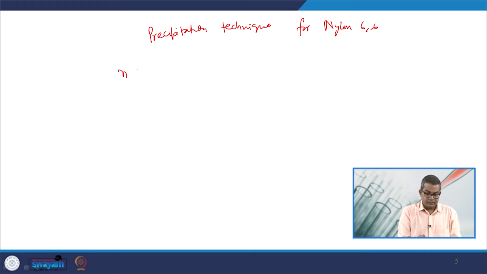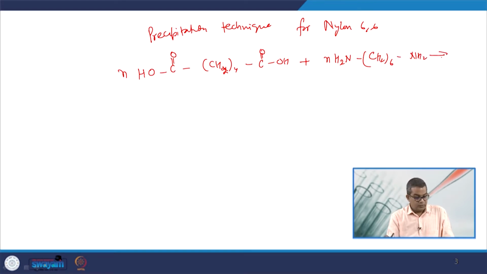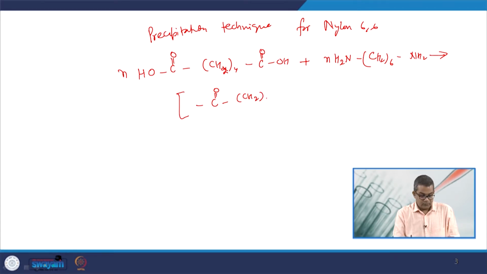Here, HO-C(=O)-(CH2)4-C(=O)-OH plus H2N-(CH2)6-NH2, a number of monomeric chains. Now, here you see the C=O, NH linkage.